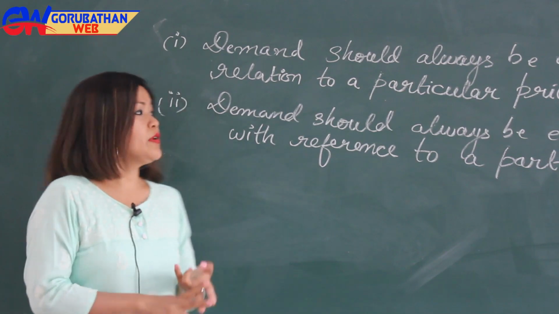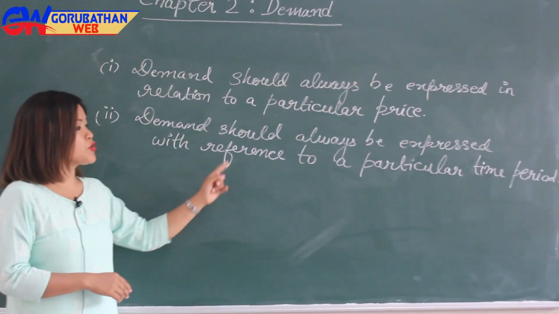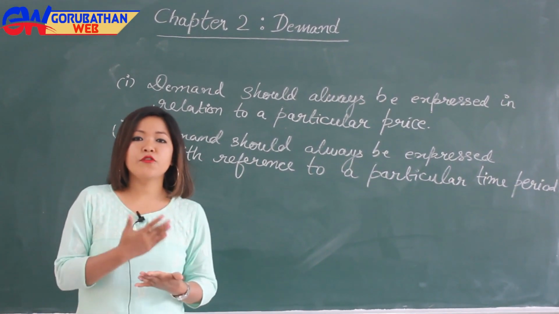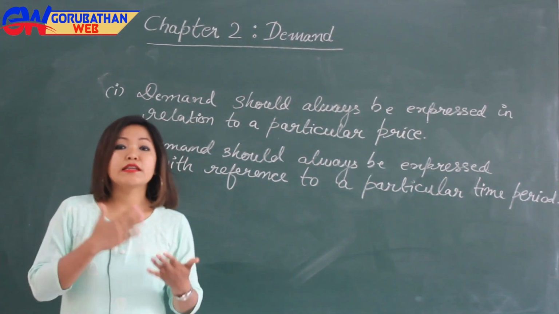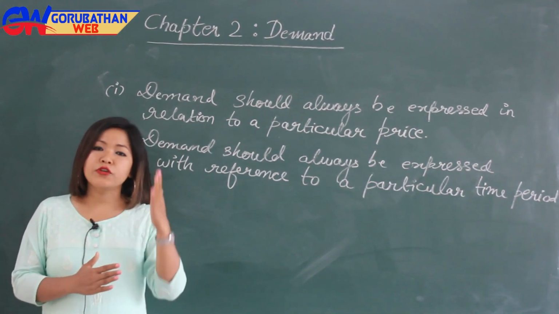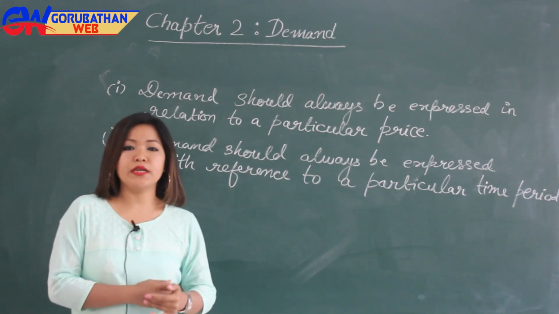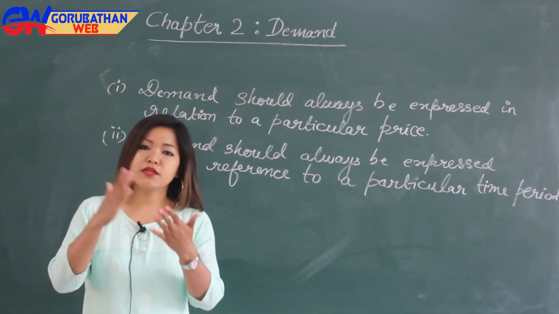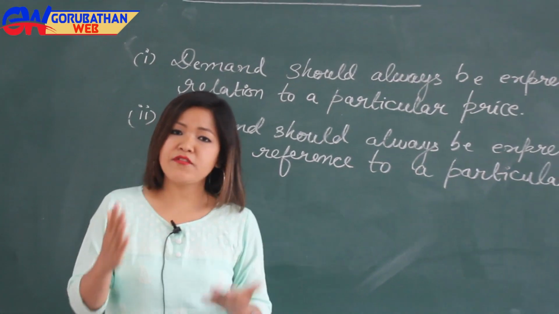The second point is that demand should always be expressed with reference to a particular time period. If we say that the demand for cars is 200, that would be an incomplete statement. Therefore, we should always express demand with respect to its time period. For example, the demand for cars per week is 1500. The demand for cars per year is 75,000.